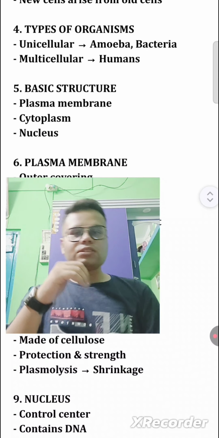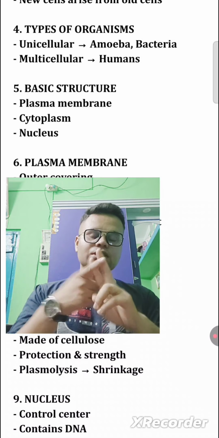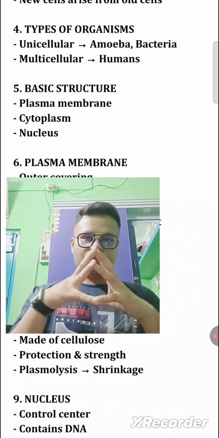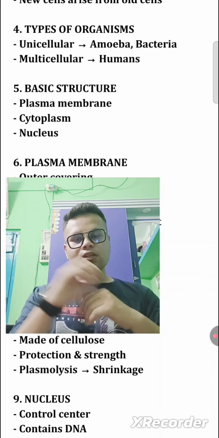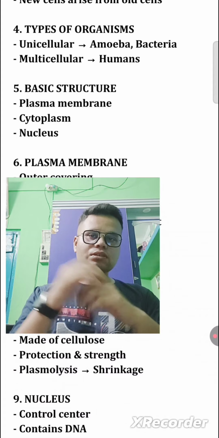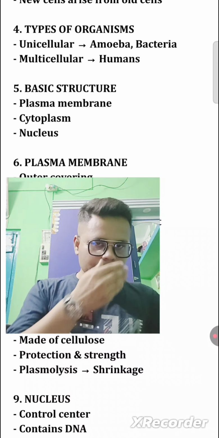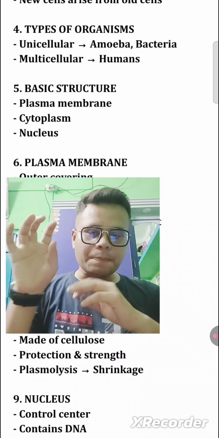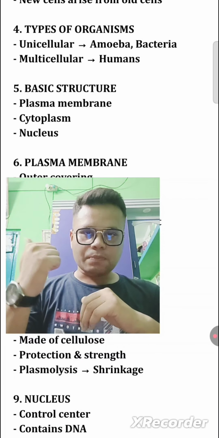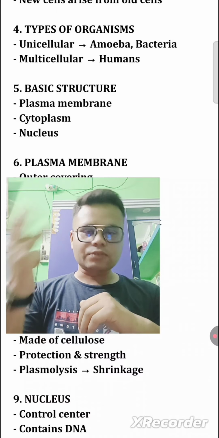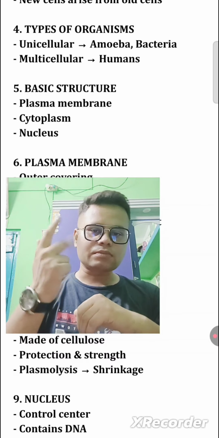So what are the types of organisms? First, unicellular, and second, multicellular. Unicellular organisms are made up of one cell, for example amoeba and bacteria. Multicellular organisms, for example humans, are made up of more than one type of cell. After that, basic structure: plasma membrane, cytoplasm, and nucleus. These three come under the basic structure.